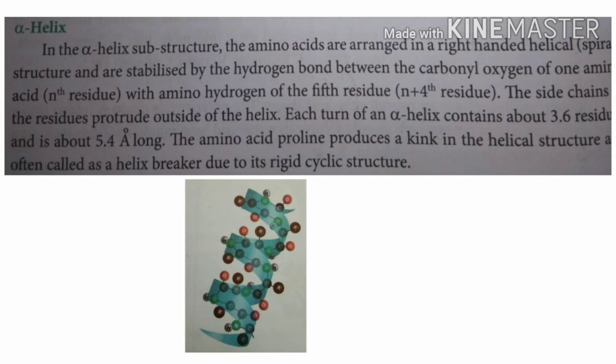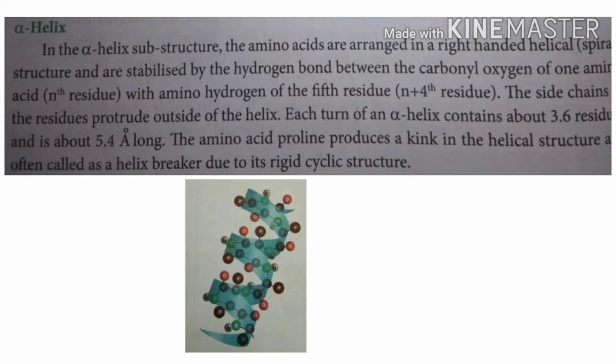Let's see the structure of alpha helix. In the alpha helix substructure, the amino acids are arranged in a right-handed helical structure, that is, it has a spiral structure, and is established by the hydrogen bond between the carbonyl oxygen of one amino acid, that is the nth residue, with the amino hydrogen of the fifth residue. The side chains, the residues, protrude outside the helix.